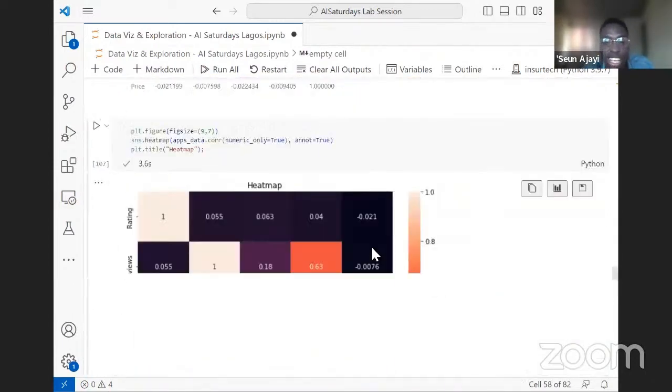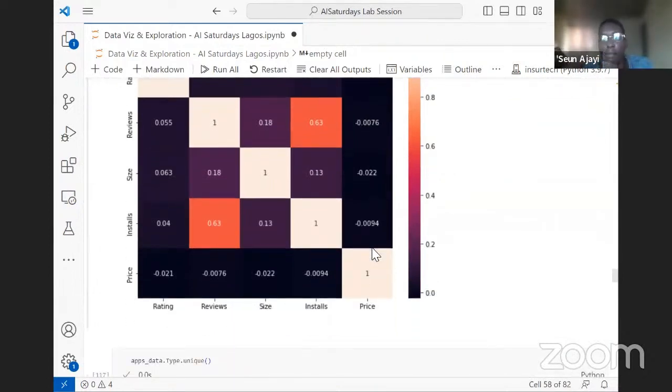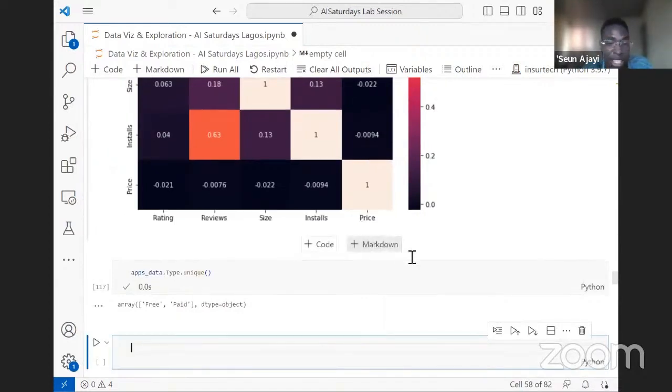So this tells us that we shouldn't stop asking the question of does price have influence, or does it correlate to some features? Because the imbalance in the class between paid and free apps is affecting what the correlation plot is telling us. I don't know if that makes sense.